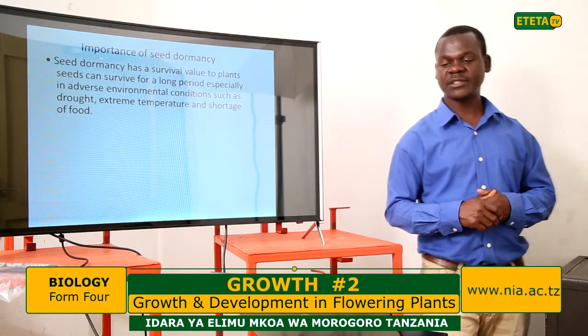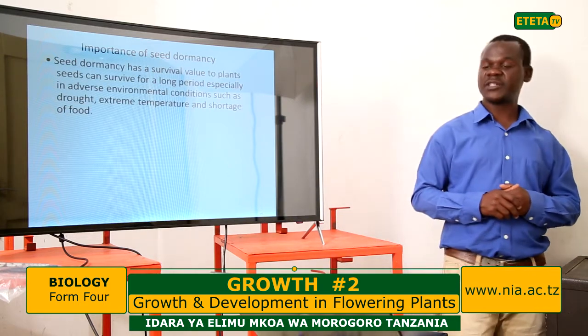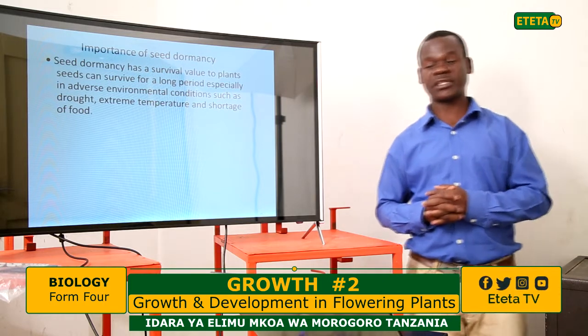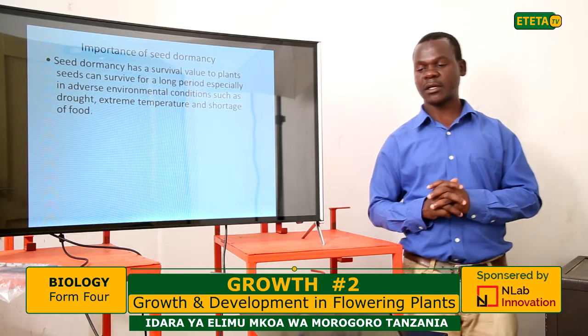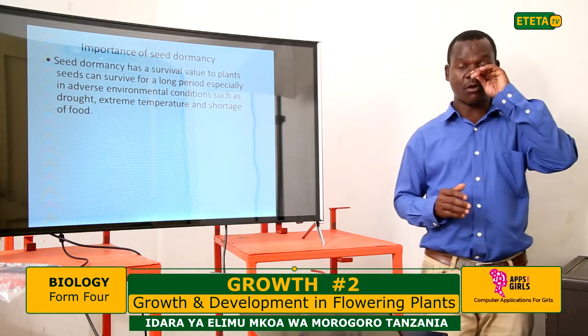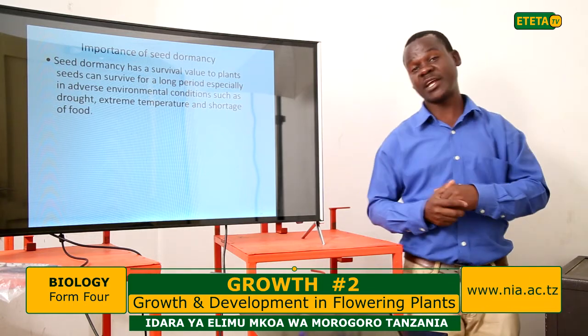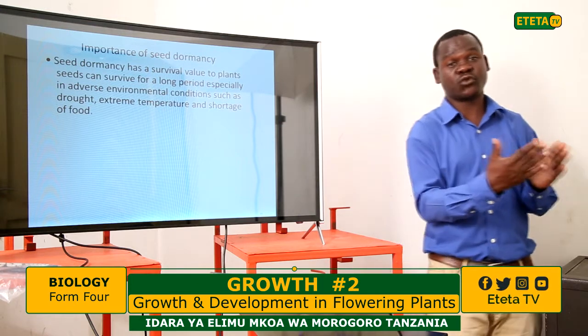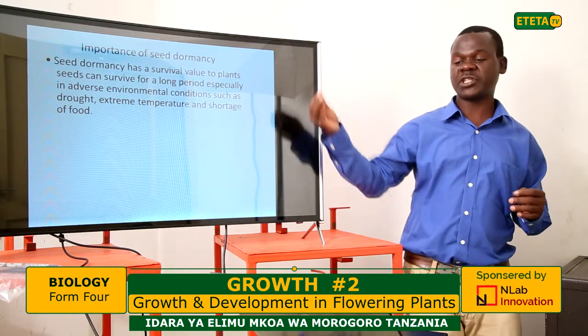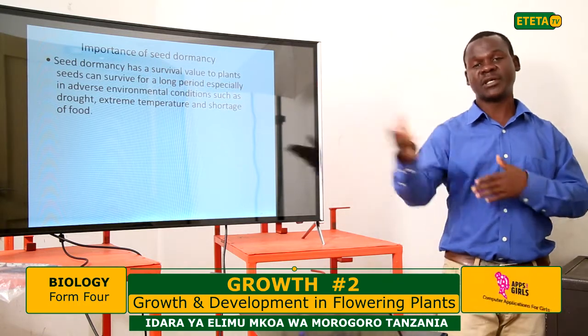Importance of seed dormancy. The seed has to undergo a dormant stage, and it is very important for survival value, in such a way that during a time of unfavorable conditions, when the seed is in the dormant stage and cannot germinate, it continues to survive. When favorable conditions set in, then the seed germinates.